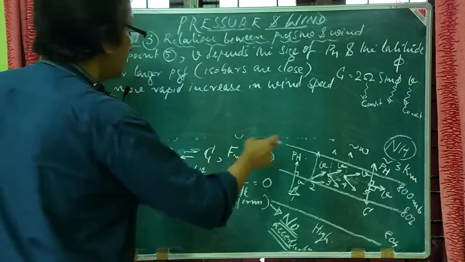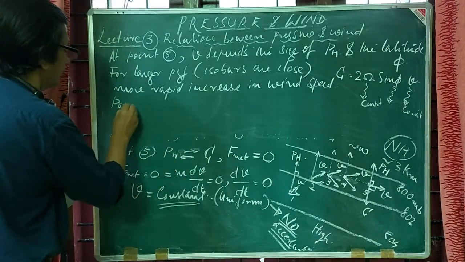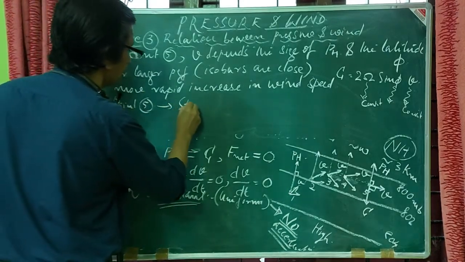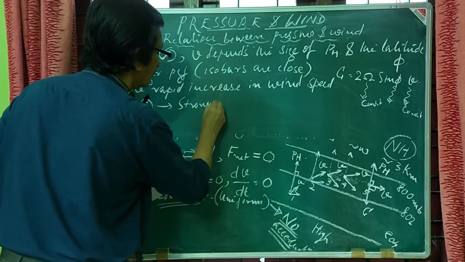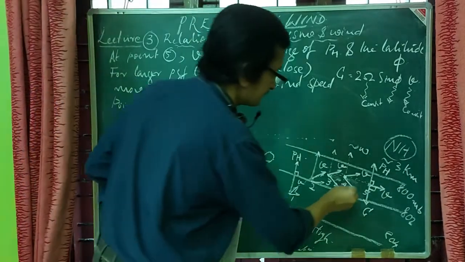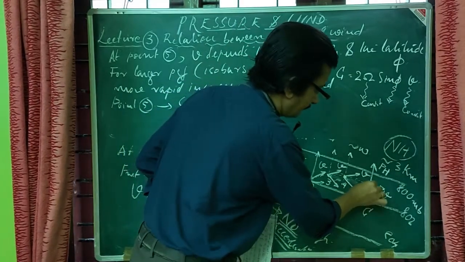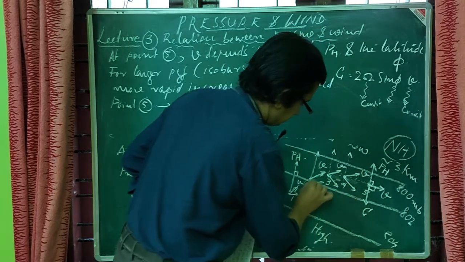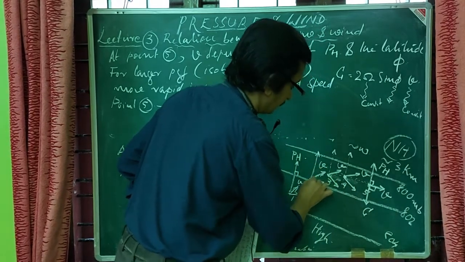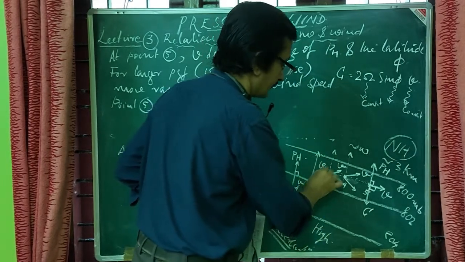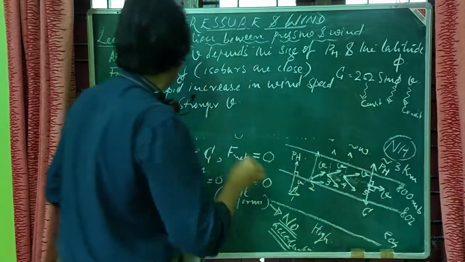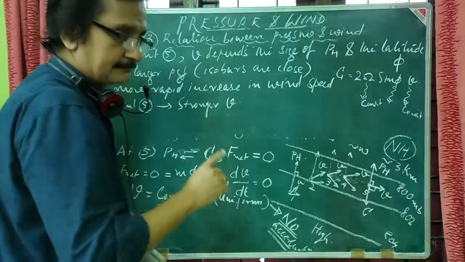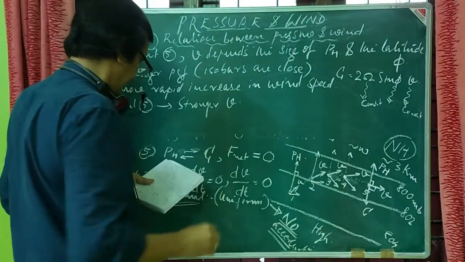So at point number 5 we can see stronger V, because when the parcel reaches here, no doubt delta n, the difference of isobar, will be very small here, so that we will have a high value, as we see from the mathematical expression for this V value.